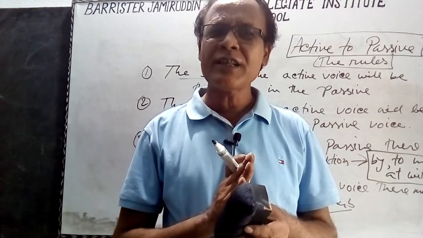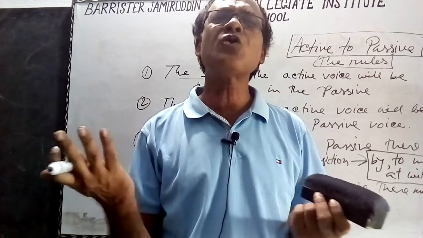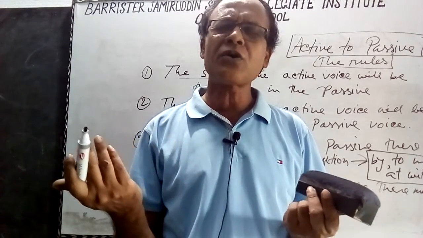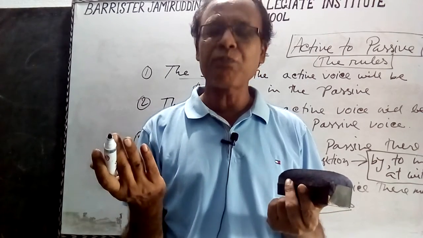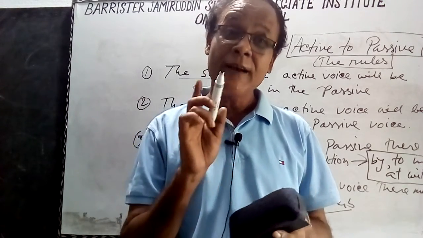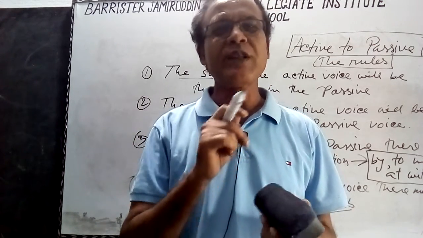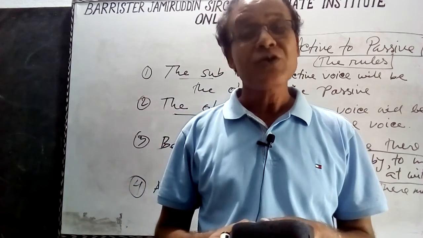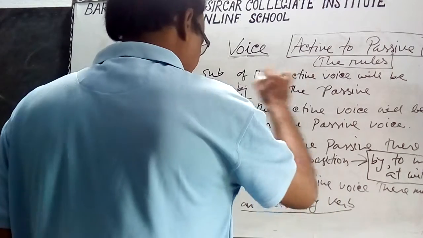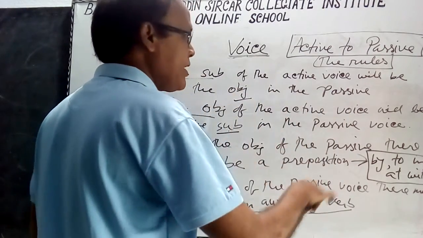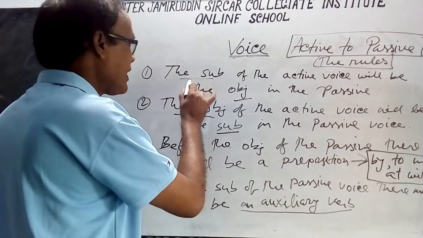In the active voice, there will be no auxiliary verb. But in the passive voice, an auxiliary verb must be there. So now let's see, I repeat the rules of active to passive. When we change active to passive, then we must follow the rules.